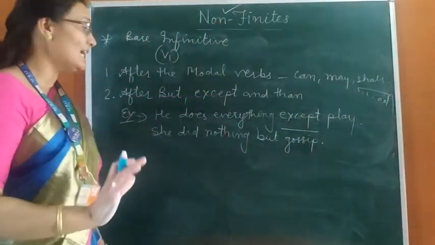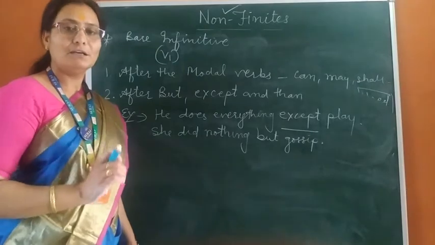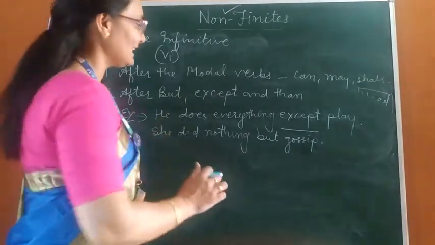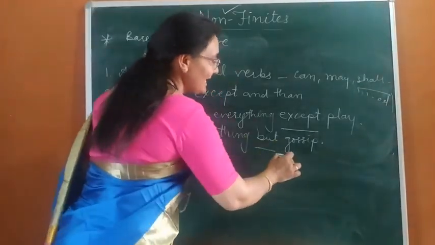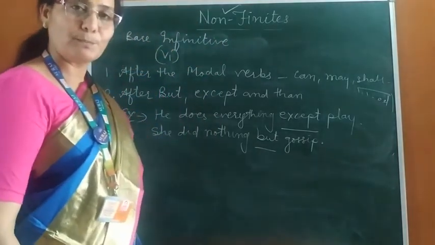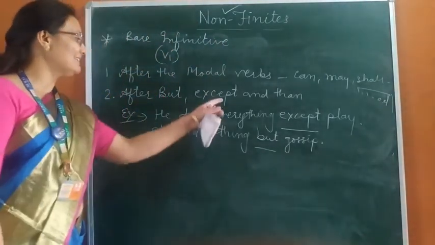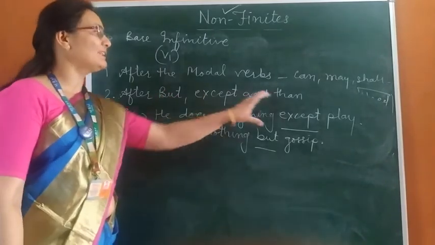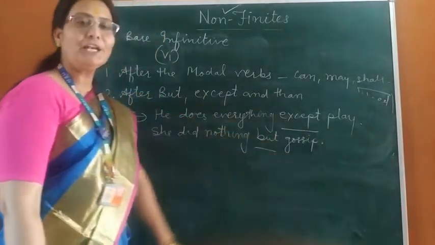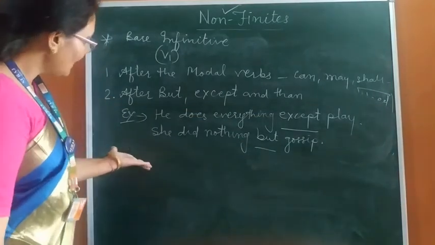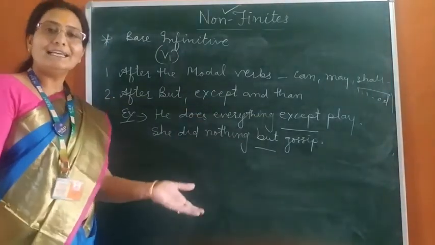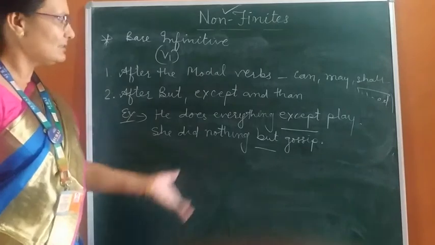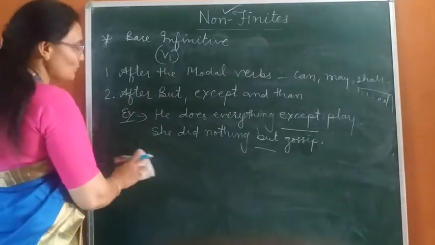So due to but I have used here bare infinitive. So dear students, like these examples, there are so many examples in which if you find but, except, than, you will use here bare infinitive. Just like I would rather die than beg, and so on.